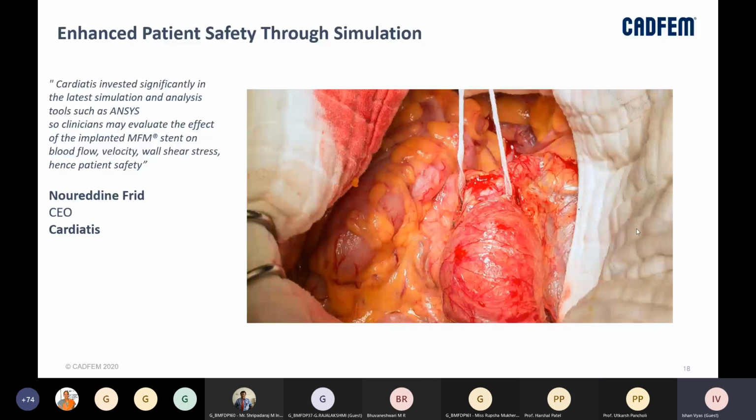This particular company invested significantly in the latest simulation technologies, so they could understand, if the MFM stem is implanted, what the effect will be on blood flow, velocity, wall shear stress, and hence patient safety. Because we can model any type of fluid in a computational fluid dynamics domain, we will be able to model blood flow as well. And since we are capable of modeling different materials for structures, we will be able to model the elastic and plastic nature of our blood vessels as well, right?